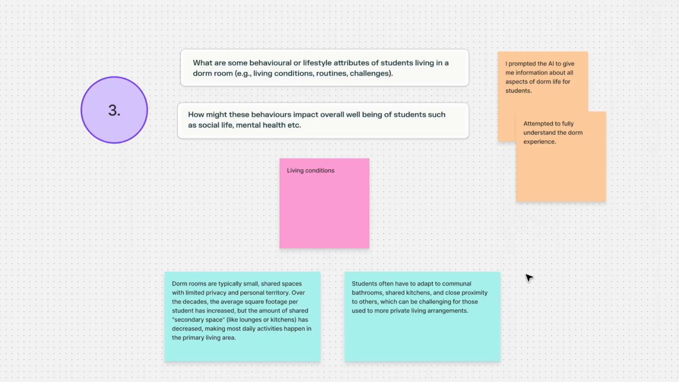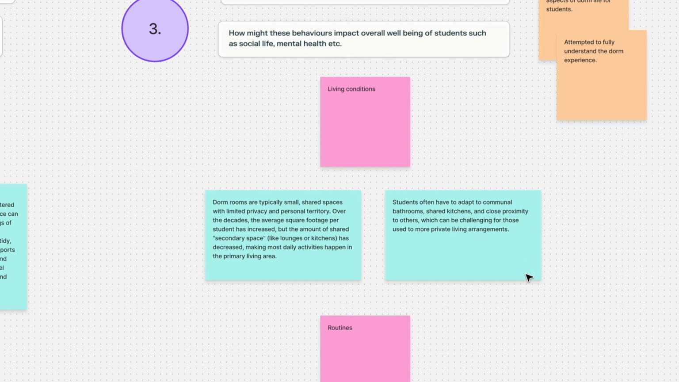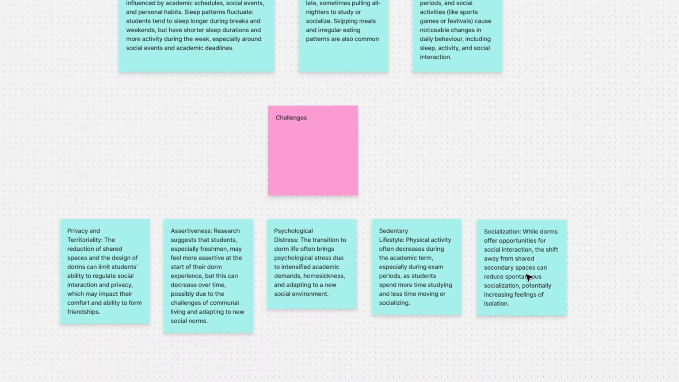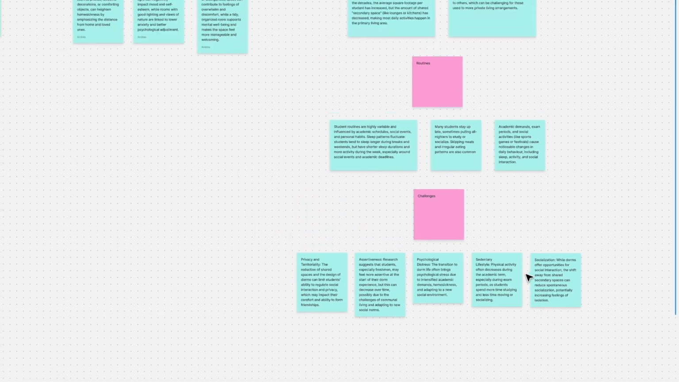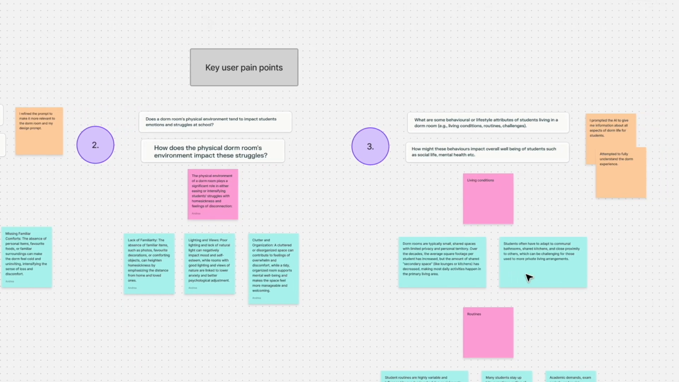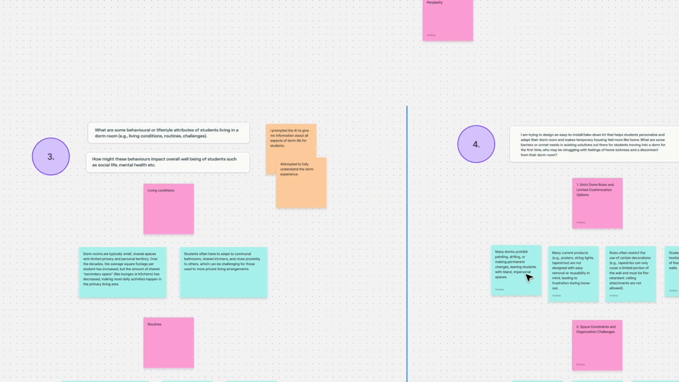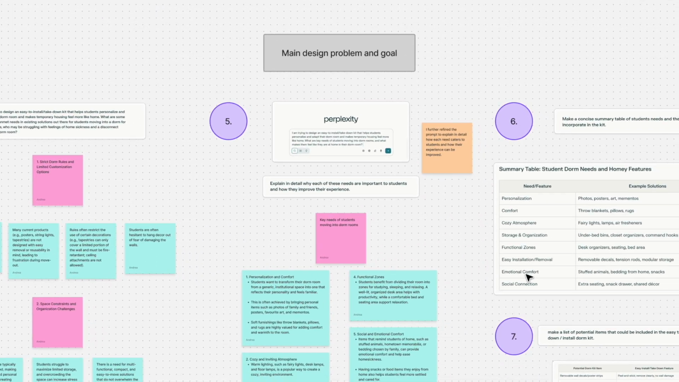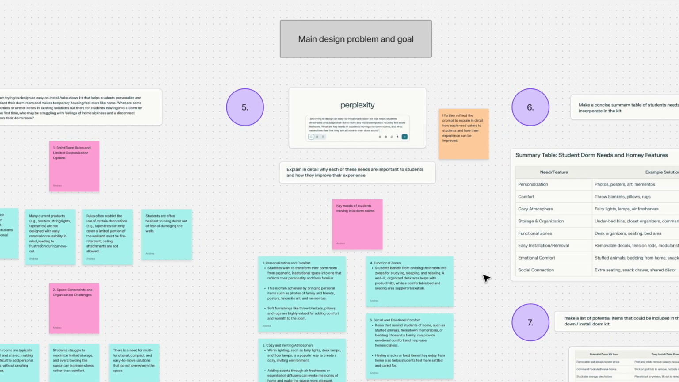I then refined my prompts to focus on how these factors affect students' overall well-being. This background research really helps me gain a deeper understanding of the daily challenges students face. Overall, throughout the research process, I filtered out any information that wasn't directly relevant to the student dorm experience. I continually refined my prompts to extract insights that were most relevant to how the physical dorm environment impacts students' well-being and daily struggles.